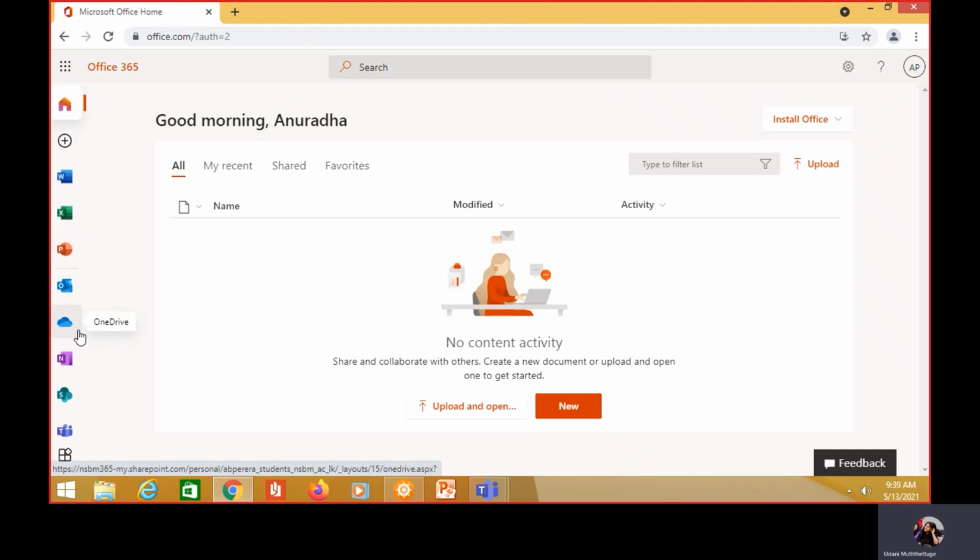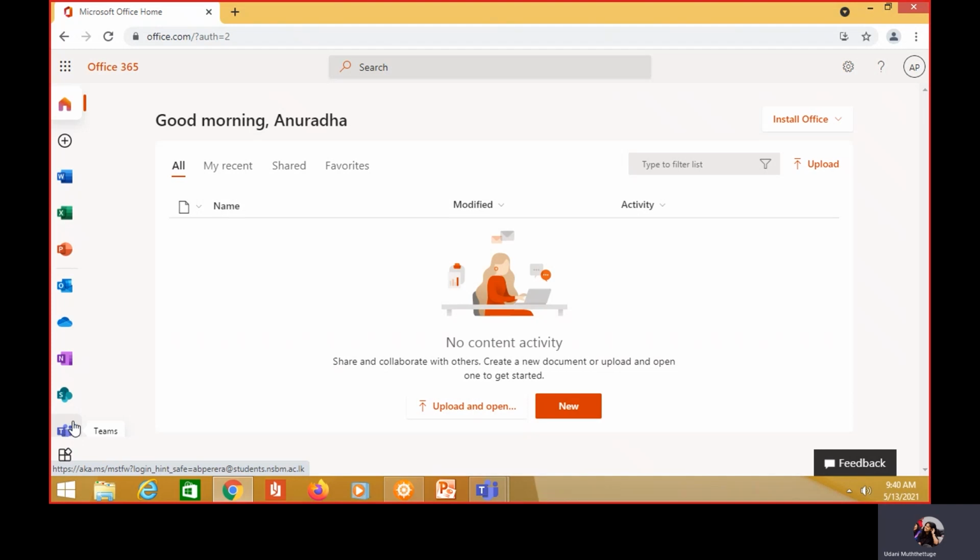Which means, students, you have free access to these packages. Here you have MS Teams. I will be explaining now, due to the current COVID-19 situation, I told you that we will be conducting online lectures for a certain period of time, and those online lectures would be conducted through MS Teams.